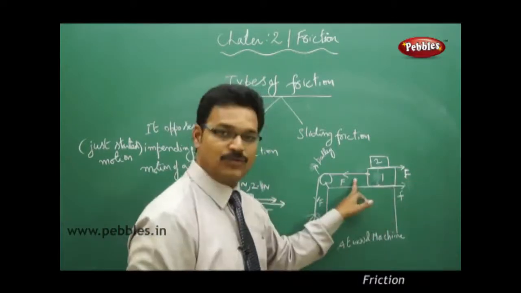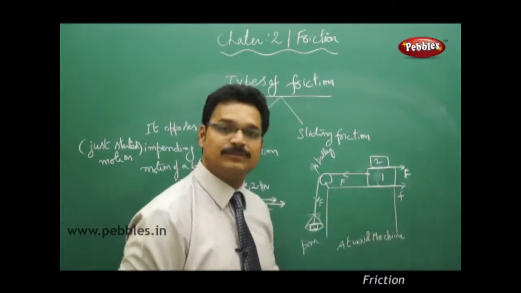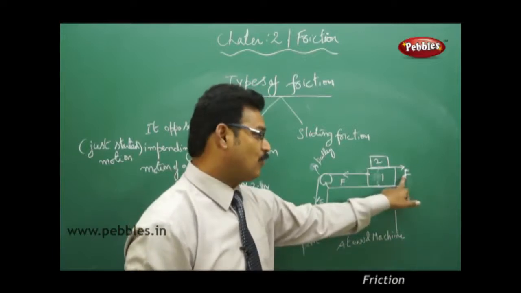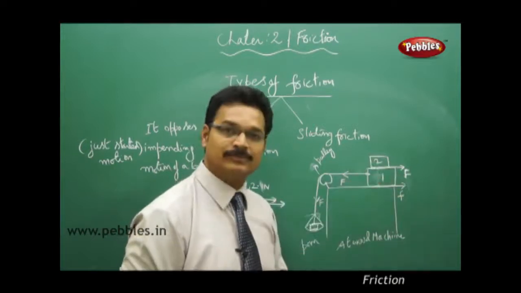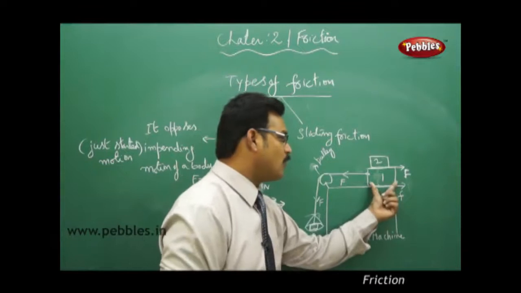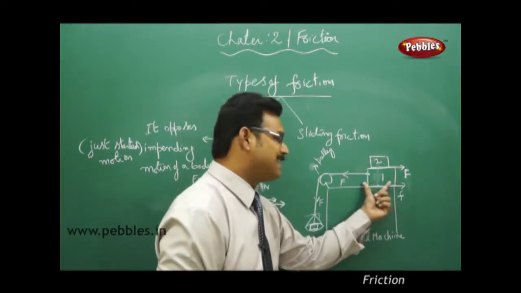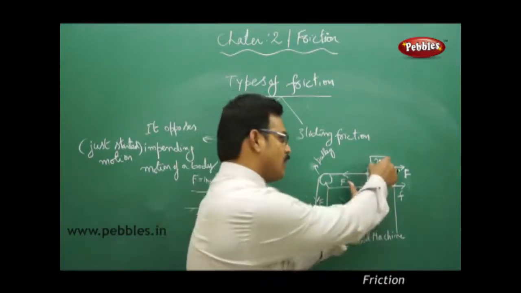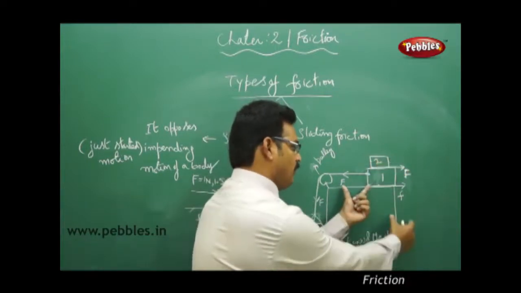If this is the action force, that is the reaction force. So this reaction force will act on block 2. Therefore, when block 1 is moving towards the left, block 2 will move and fall.